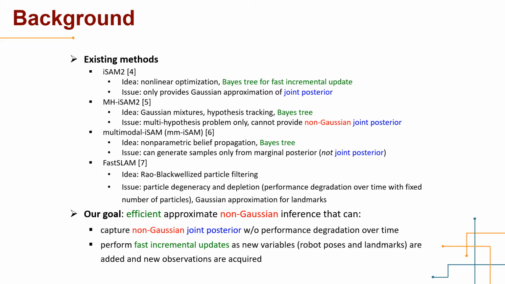FastSLAM is a well-known sampling-based algorithm. It suffers from the particle depletion issue and it relies on Gaussian approximations for landmarks. In our work, we aim at an efficient non-Gaussian inference algorithm that can capture the non-Gaussian joint posterior without performance degradation over time. And the algorithm will perform fast incremental updates when new variables are added and new observations are acquired.